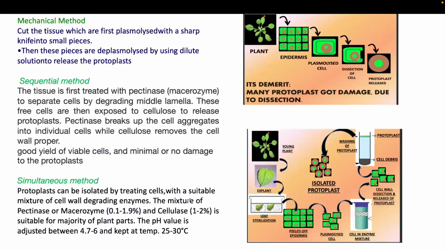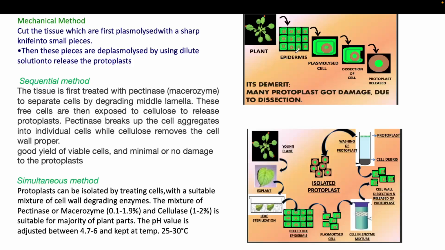In the mechanical method, as you can see in the graph, firstly you have to take the leaf. In the leaf there is the epidermal layer, and then you have the cell wall. This leaf you first chop into small pieces, and after that you put the leaf pieces into an osmolytic solution.